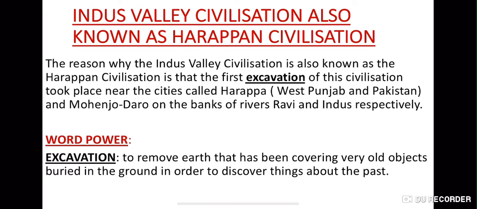But later, the archaeologists excavated, meaning dug the ground, and discovered many precious objects in the town called Harappa. That is why it came to be known as the Harappan civilization.